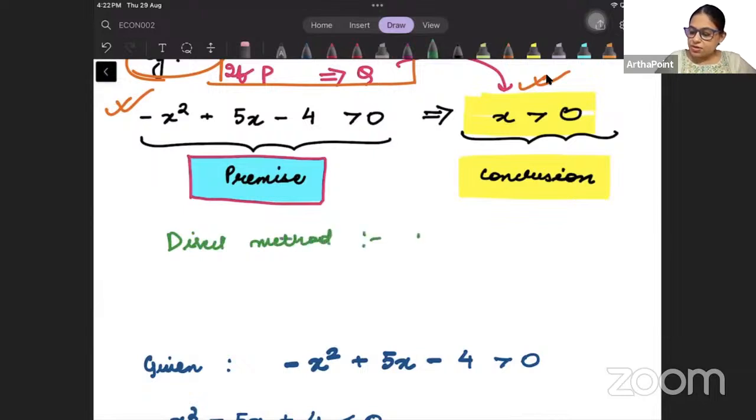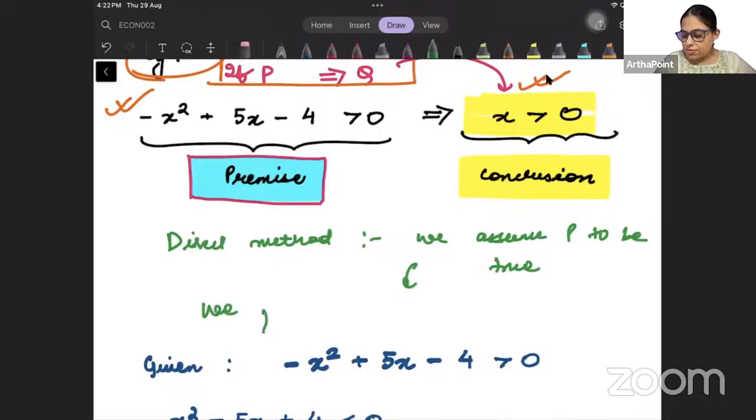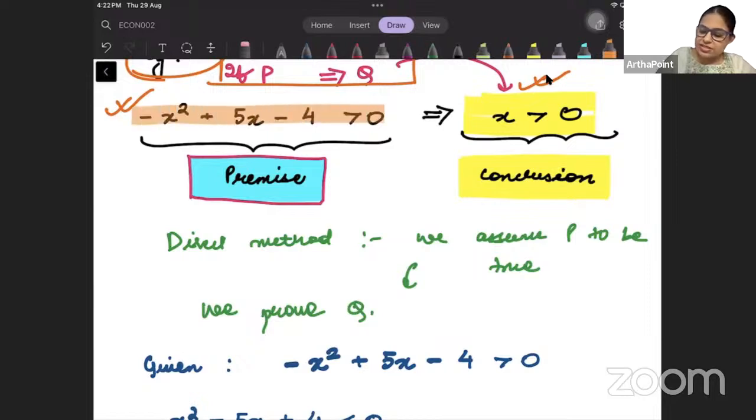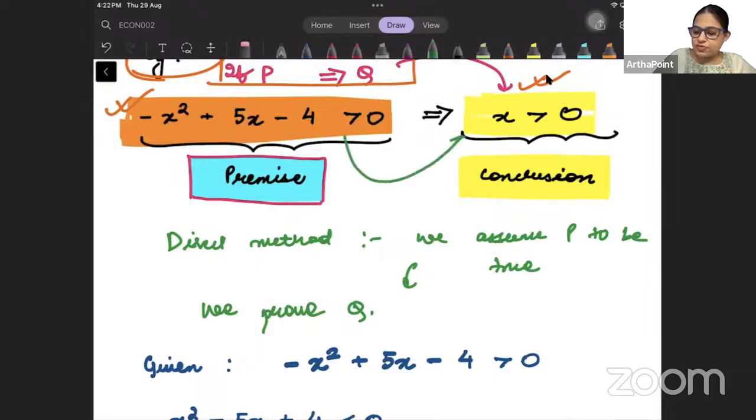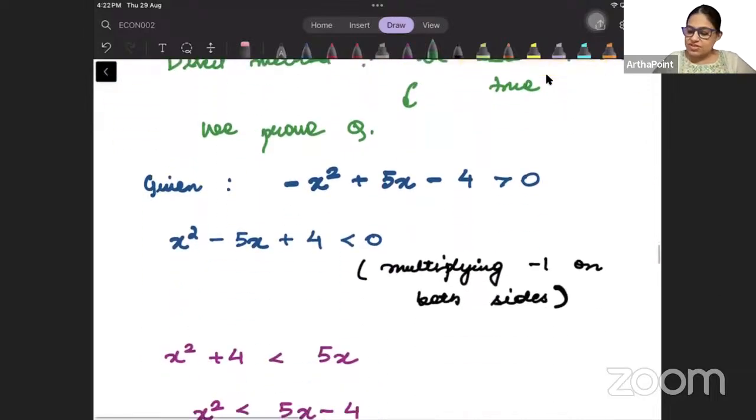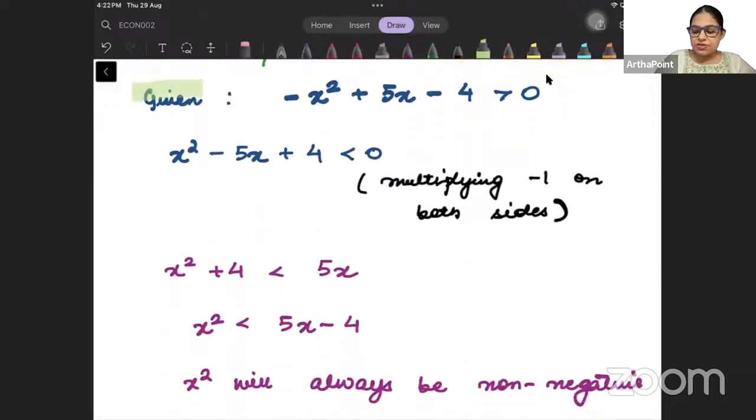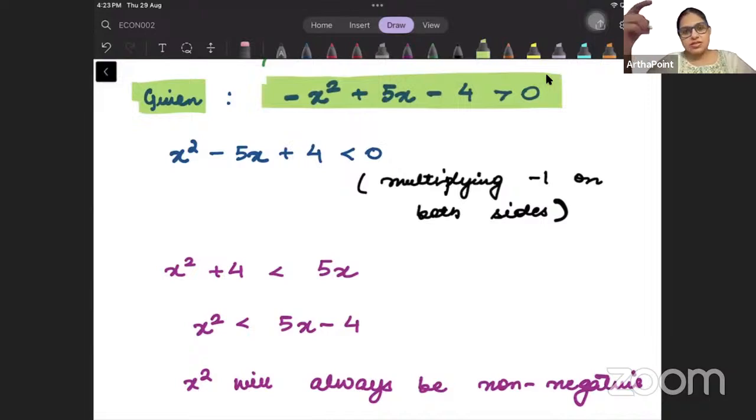In the direct method, we assume P to be true and we prove Q. We will assume this to be true and we will go ahead and prove this. So we start with the given. It is given to me that minus x square plus 5x minus 4 is greater than 0.